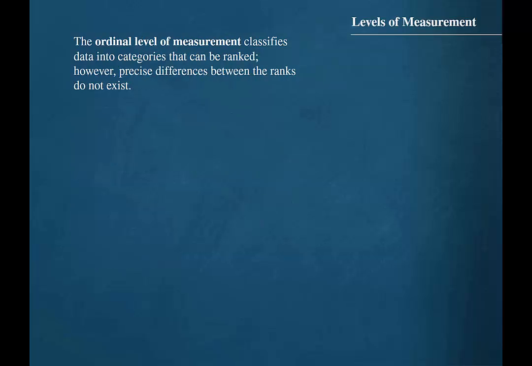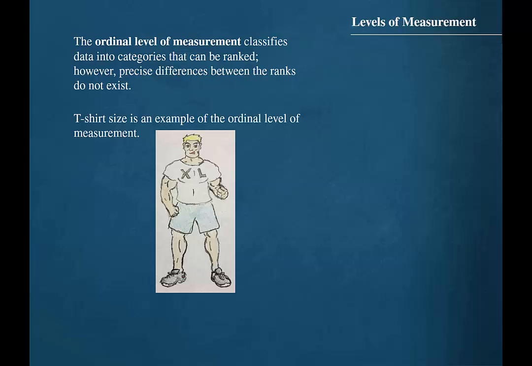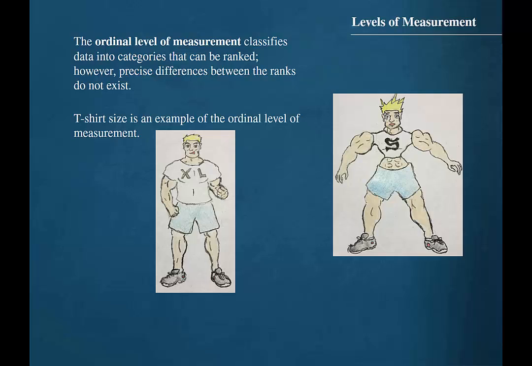The ordinal level of measurement classifies data into categories that can be ranked. However, precise differences between the ranks do not exist. T-shirt size is an example of the ordinal level of measurement. We can easily differentiate between and rank the sizes extra large, large, medium, and small, but precise differences cannot be measured between the sizes.